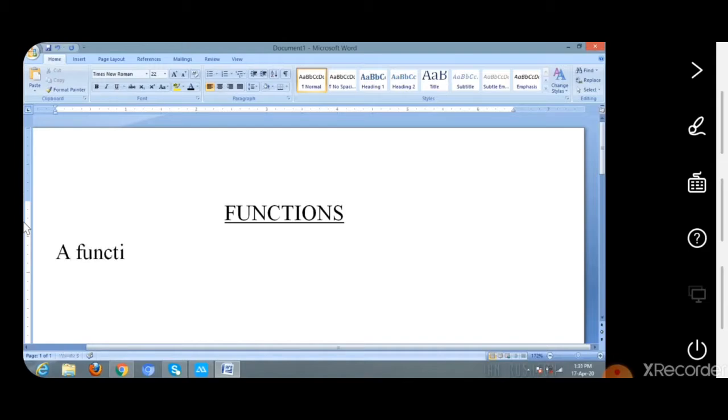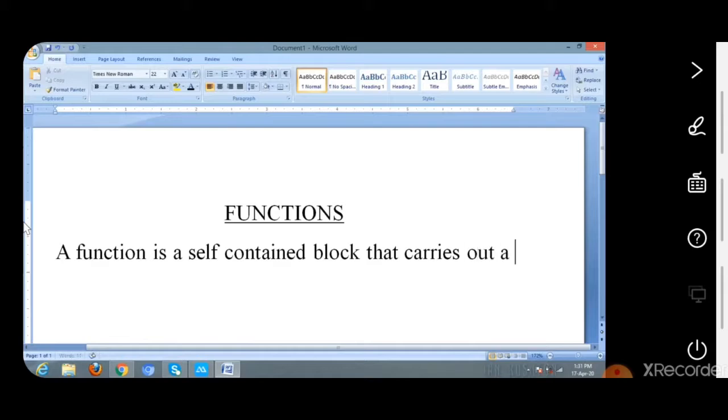A function is a self-contained block that carries out a specific well-defined task.